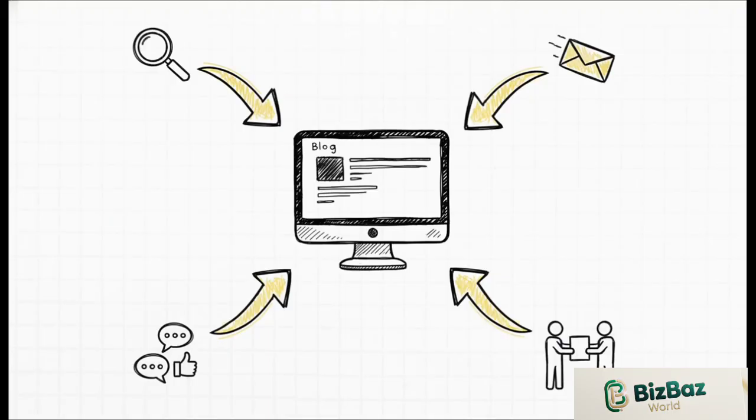Yeah, visitors don't just show up by magic. You have to build roads that lead to your blog. The biggest road is SEO, using the right keywords so Google shows you to people, and getting backlinks from other sites, which are like little votes of trust. Of course, you've got to share your stuff on social media. And I can't stress this enough. Build an email list. It's your direct line to your most loyal readers. Oh, and a great trick is to write guest posts for other blogs. It's like a free introduction to a whole new audience.